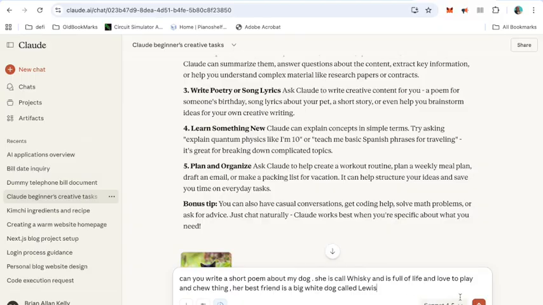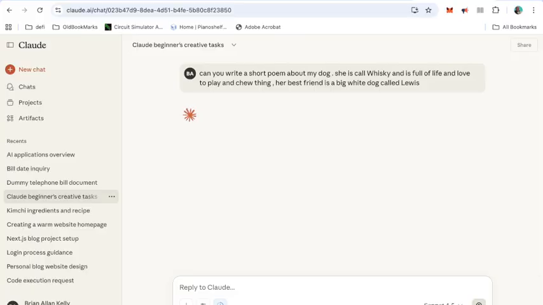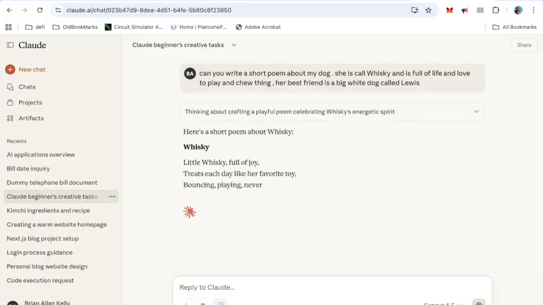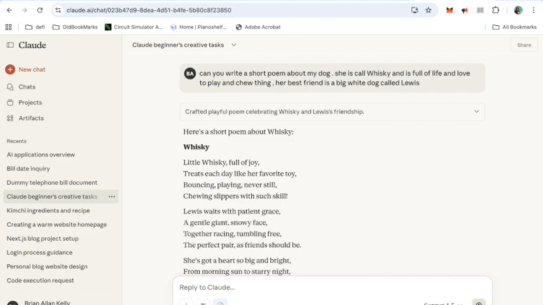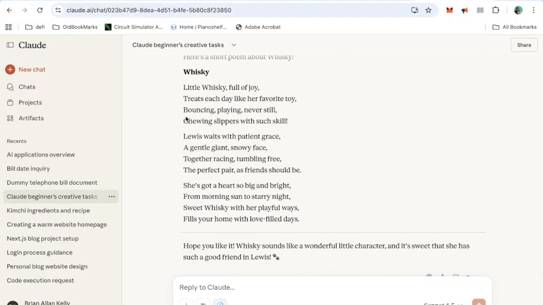Let's see what happens. Okay, so a wee short poem, and a nice fresh cup of tea. You need that when you're AI. Here we go, it's done already. That's brilliant. Here's a short poem about Whiskey.